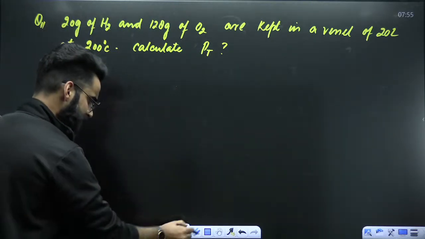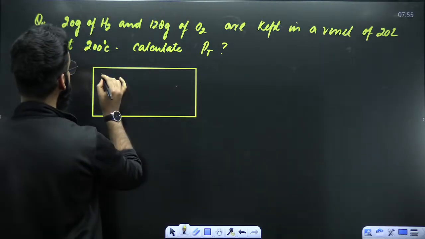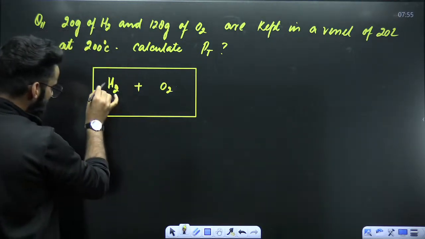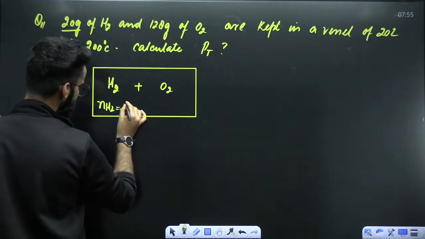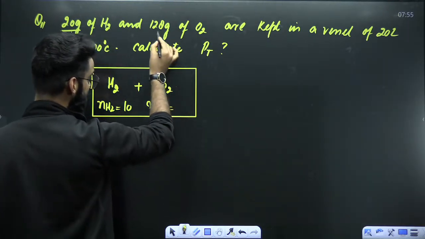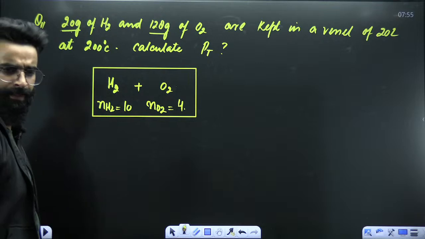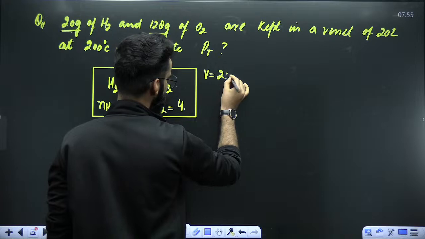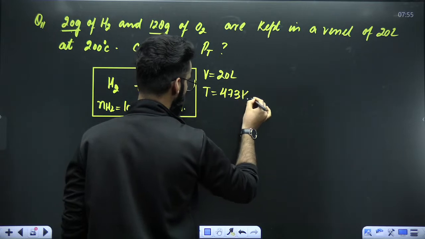See guys, the question is something like this. This is a container, and it contains two gases, H2 gas and O2 gas. How many grams of H2 are there in the container? 20 grams. That means 10 moles, given mass by molar mass. Similarly, moles of O2 is given mass of O2 divided by molar mass of O2, that's 32. The value comes out to be 4. The volume of this container is 20 liters. Temperature of the mixture is 200 degrees centigrade, which is 473 Kelvin.